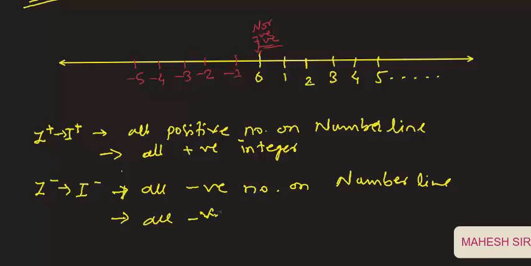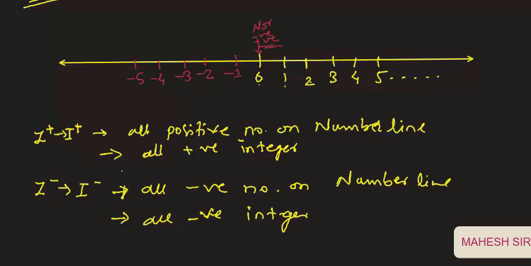Okay, now students, look at here for understanding the predecessor and successor. From 0 to 1, this 1 is the successor of 0, and this 2 is the successor of 1, this 3 is the successor of 2.